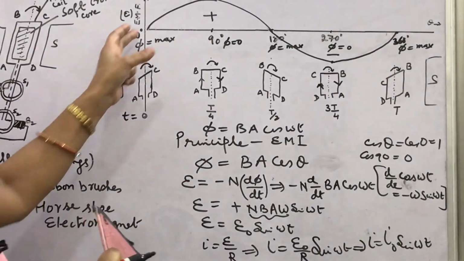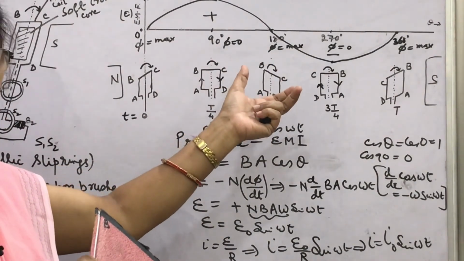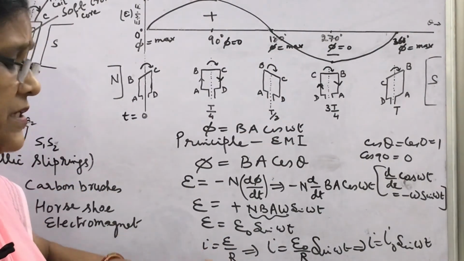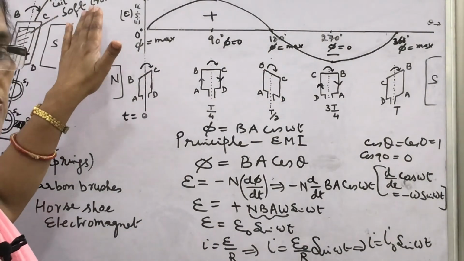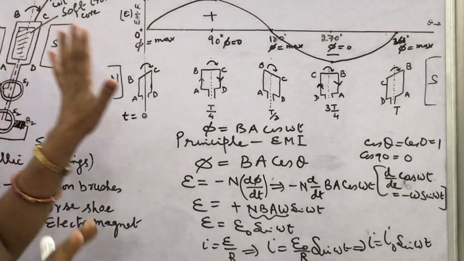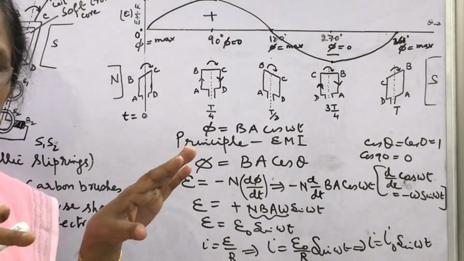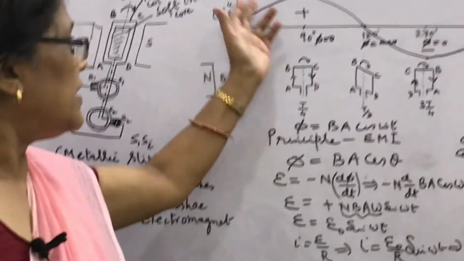So this is the alternating current as we get from this generator. How do we get this alternating current? By rotating.